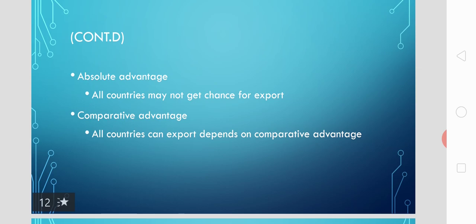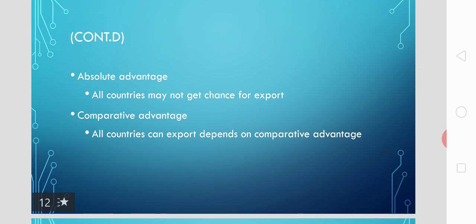So these are the major differences between the two theories. In short, let me brief the presentation. All the assumptions of the absolute advantage theory are also applicable for the comparative advantage theory. So classical theories of trade have common assumptions. The major differences are two. One is the trade depends on absolute advantage according to the absolute advantage theory, and comparative advantage according to the comparative advantage theory.